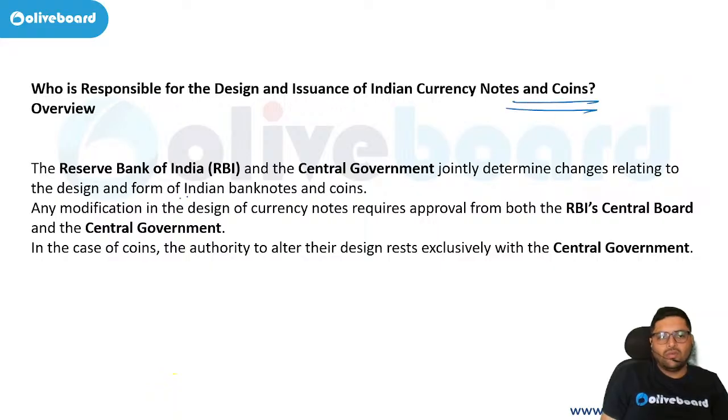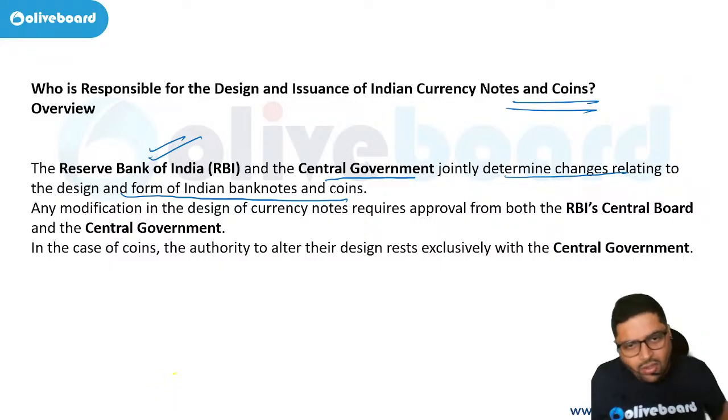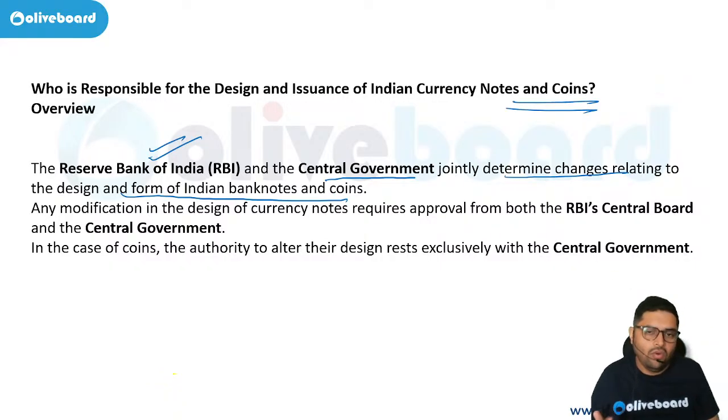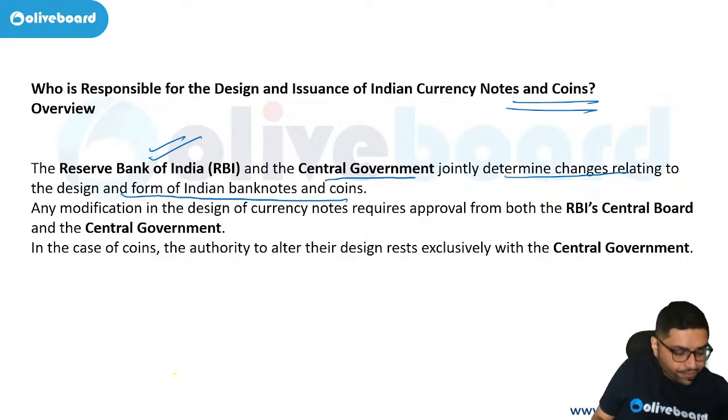Notes and coins. Who will do that? The Reserve Bank of India and the central government jointly determine changes relating to the design and form of Indian banknotes and coins. So it is not just RBI that can decide anytime and change a currency or a note. No. The central government also has to do the same. It will be done by both.